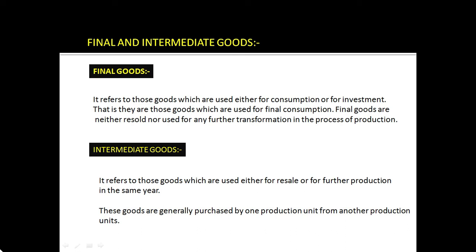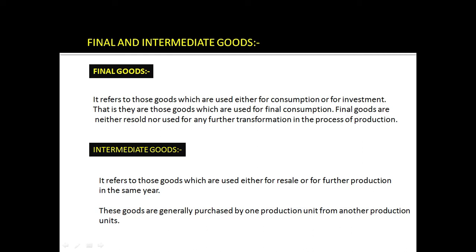Another example, furniture purchased by a furniture mart is an intermediate good for the mart, whereas if the same furniture is purchased by a household, then it is termed a final good. So a commodity cannot be completely classified as intermediate or final goods. It depends upon the nature of use of that particular good.